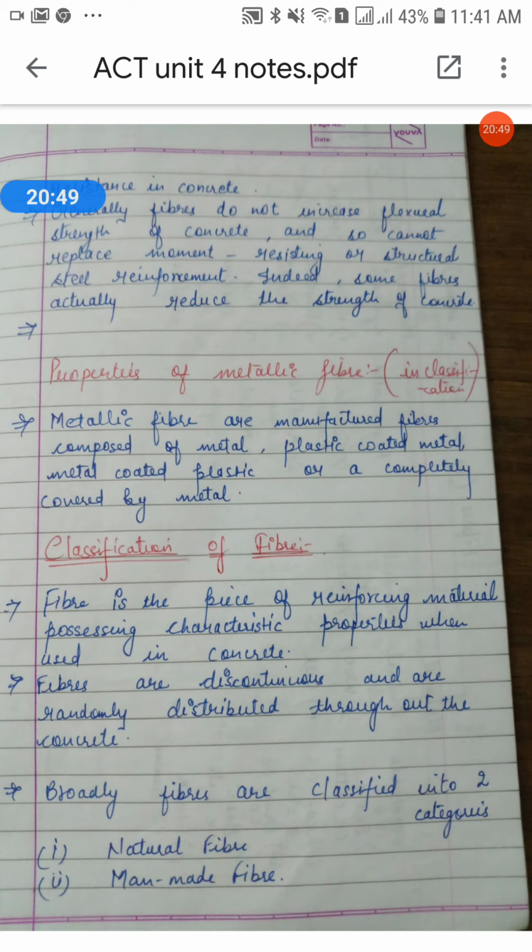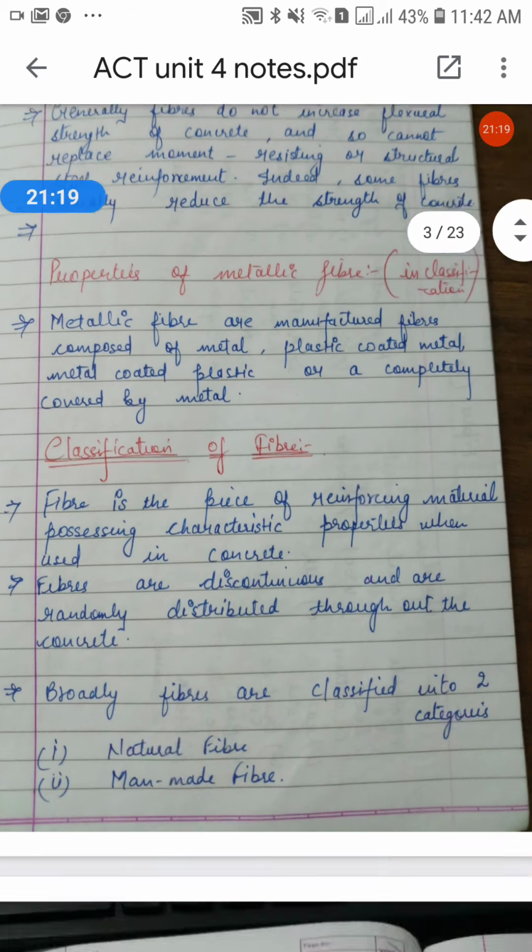See in my notes, classification of fiber. It is a piece of reinforcing material, as I just told. Fibers are discontinuous and are randomly distributed throughout the concrete. We distribute them randomly and evenly too, in the concrete. Broadly, fibers are classified into two categories. We have classified fiber into two types: first is natural fiber and second one is artificial fiber.